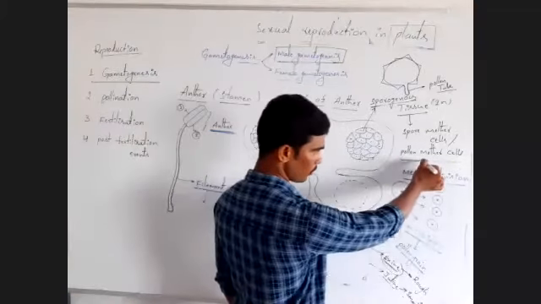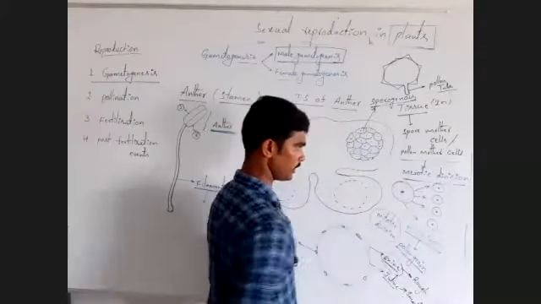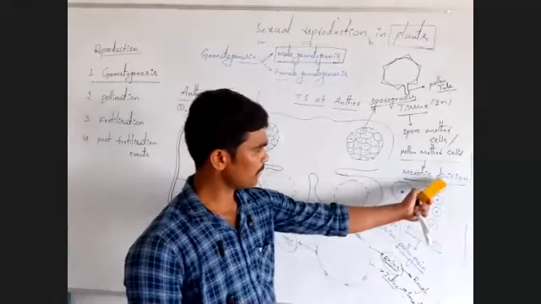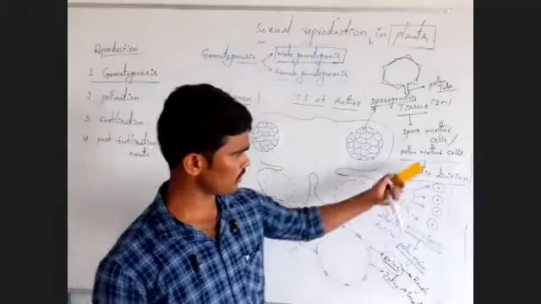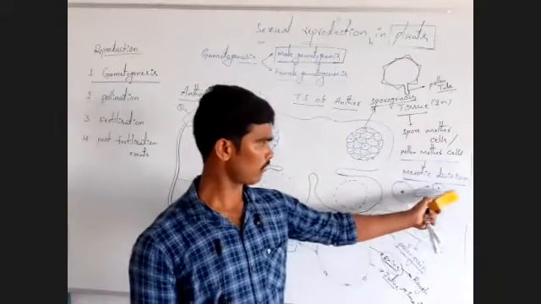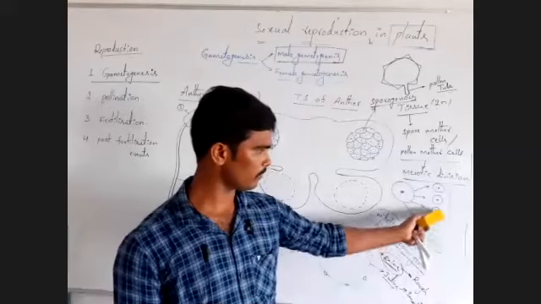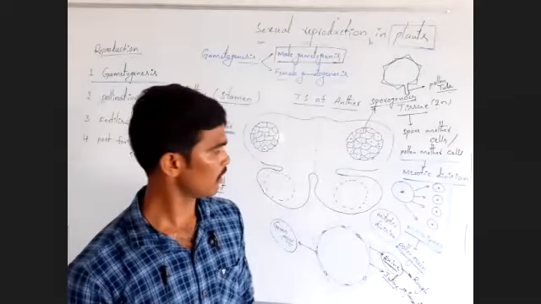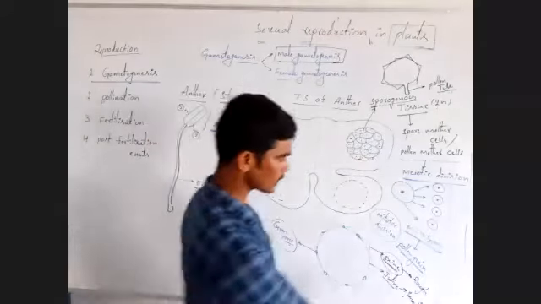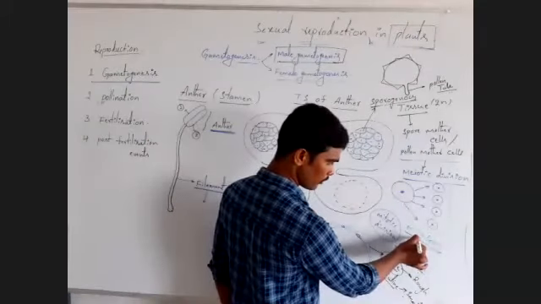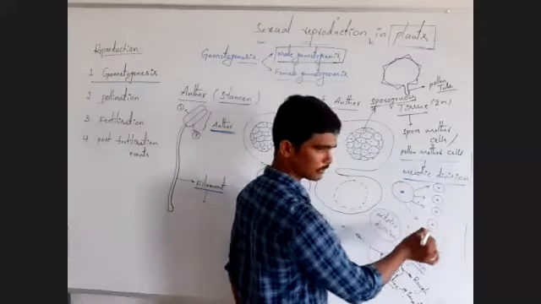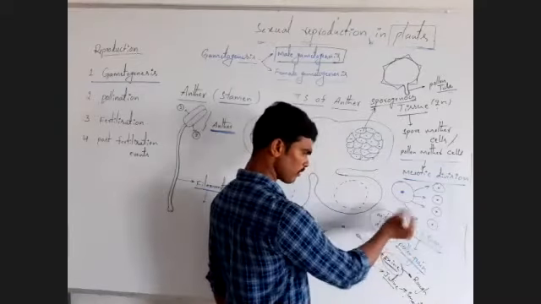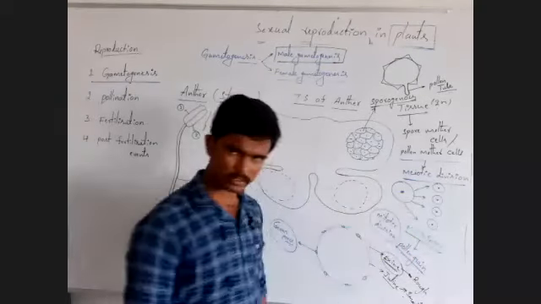Here, each and every pollen mother cell is involved in the meiotic division process. Because of meiotic division, from each pollen mother cell, 4 cells are developed. These 4 cells are called microspores. Next, these microspores are involved in mitotic division.